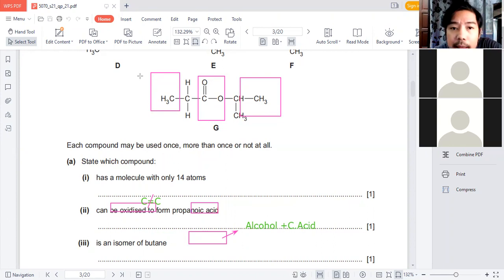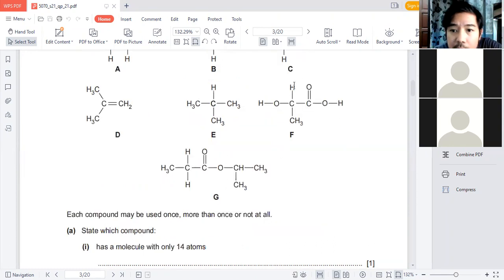Now, when we look at the other one, I'm going to clear that off. Look at F, which is this, and this. Yes, both ends have two different functional groups. One is alcohol and one is acid. You can keep on adding each molecule to form polyester. I'll change that to yellow.